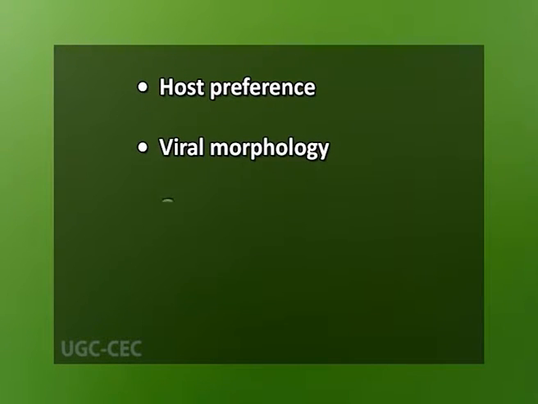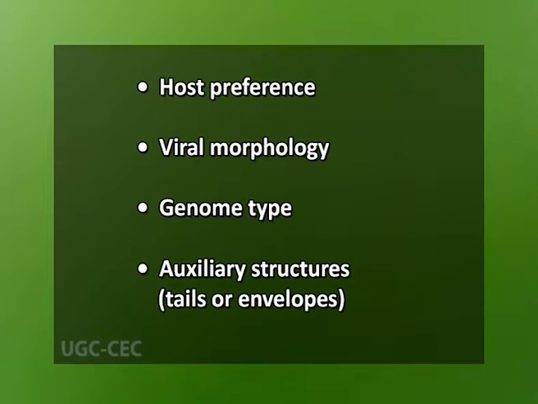Classification of virus is based on several factors such as their host preference, viral morphology, genome type, and auxiliary structures such as tails or envelopes. The most up-to-date classification of bacteriophage is given by Ackermann in 2006. The key classification factors are phage morphology and nucleic acid properties.